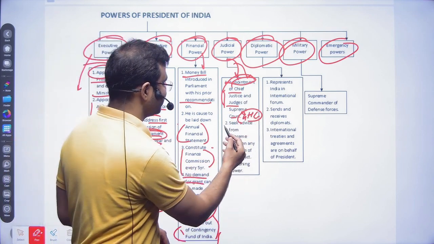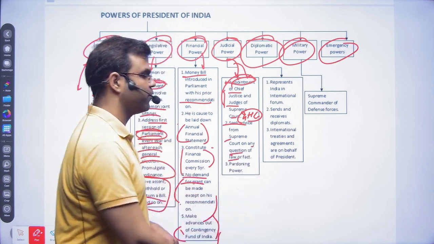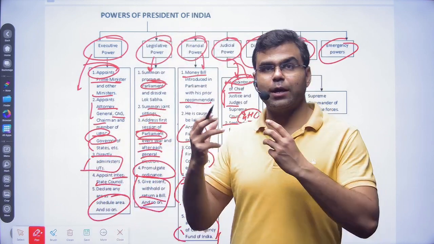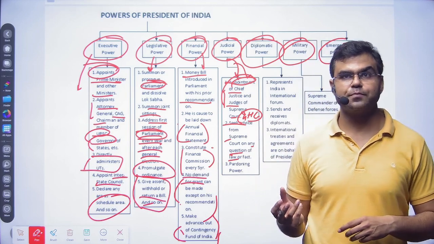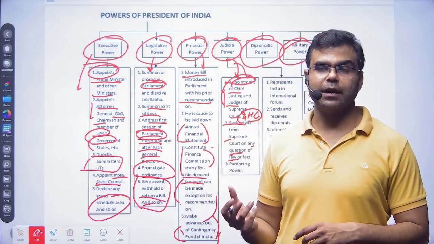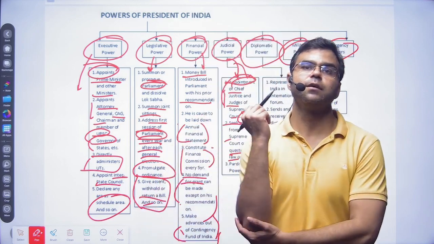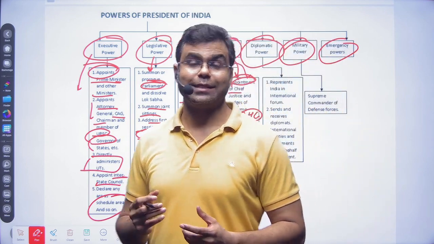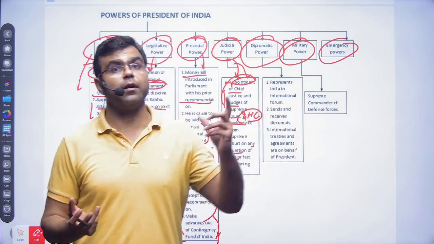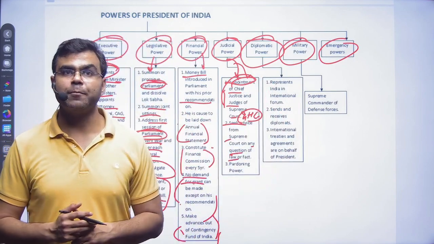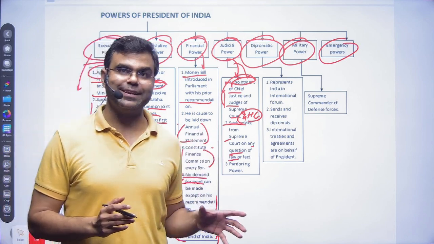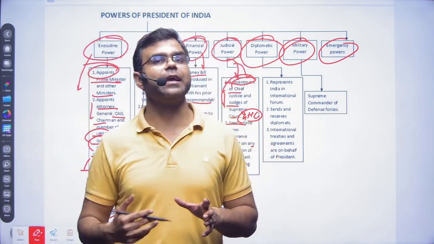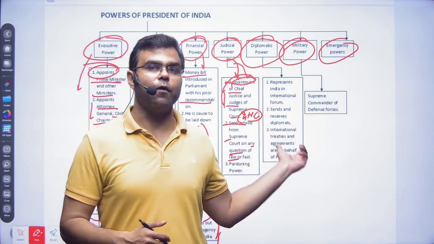Another one is to seek the advice of the Supreme Court on any question of law or fact. Obviously we know that if there is any question arising on the law, the Supreme Court has experts, right? They are highly esteemed persons, those who are the judges of the Supreme Court. And we talked about legal knowledge: it is not necessarily possible that the president might have that legal acumen. So in that case, the president can seek the advice, can ask the Supreme Court to give legal advice on certain matters of law or fact.